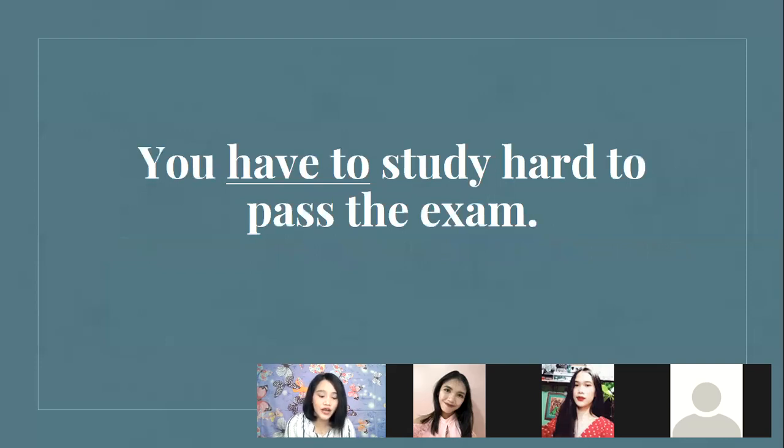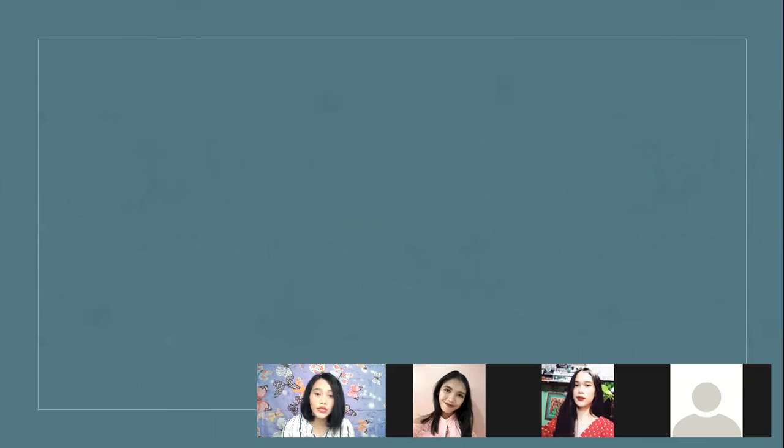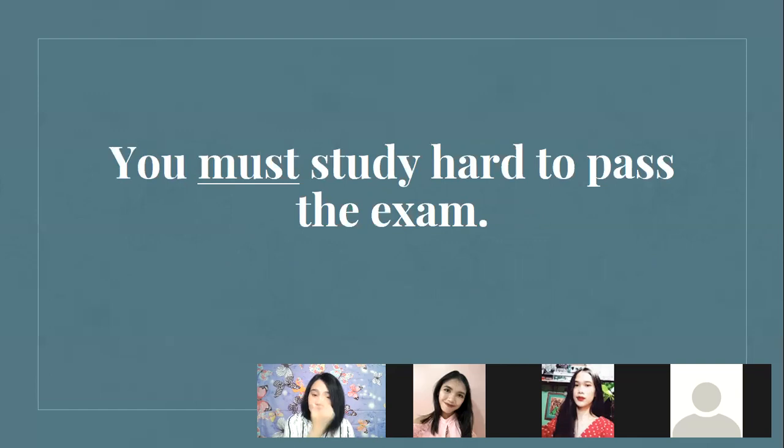So we're going to start with have to. You have to study hard to pass the exam, meaning there is an external rule, for example, a house rule or standard that needs to be maintained. So, for example, your parents told you to pass the exam. So, there is a rule that needs to be followed. That is why when we use have to, it became a strong obligation. Okay. Now, next, we are going to use must. What is the meaning of this sentence when we use the modal must?